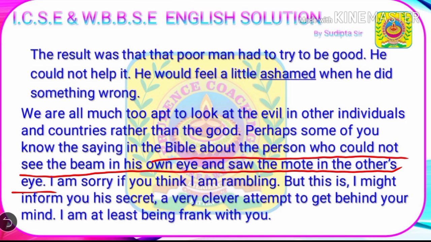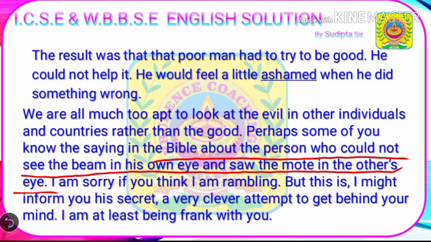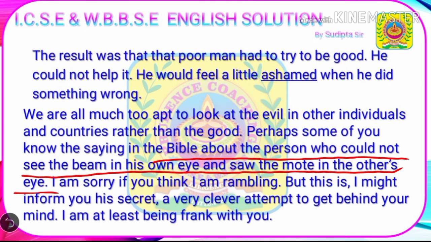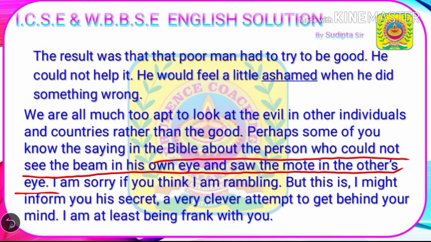So, in the concluding passage, the narrator told us to be optimistic like Gandhiji. And he also adapted an instance from the Bible and told us that there are some people who always try to find faults in others, but they never look at their own faults, or they never try to rectify their faults. So it's better to rectify ourselves rather than to find faults in others. That's all that the narrator exclaimed in this passage.